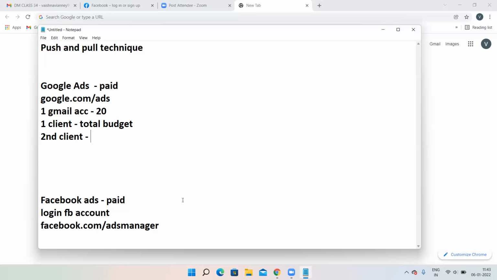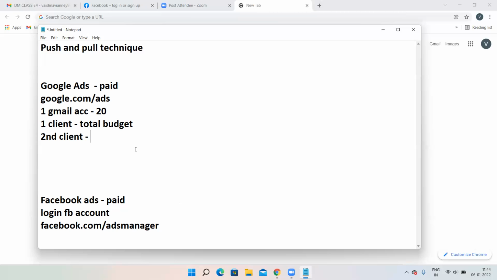But what happens when you run Facebook ads is, assume that you have two clients, same like here, first client, second client. You cannot give separate budget over here with your Facebook ads account. Assume that you're creating an ad for your two clients with your own Facebook ads accounts. I'm not talking about their account, but I'm talking about your account.